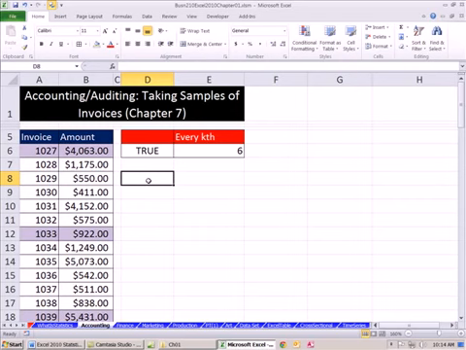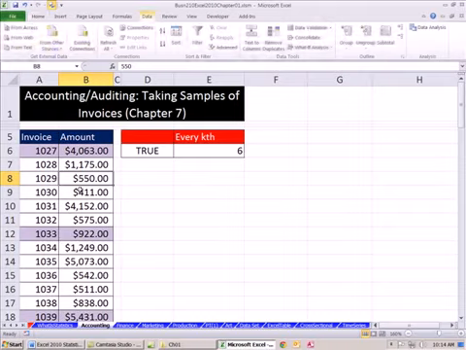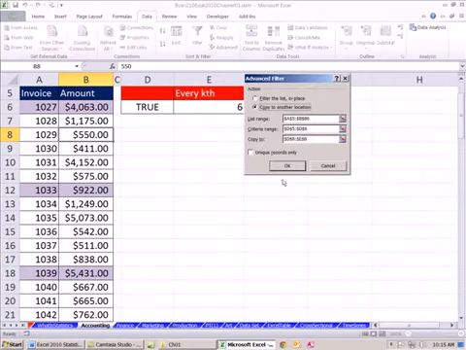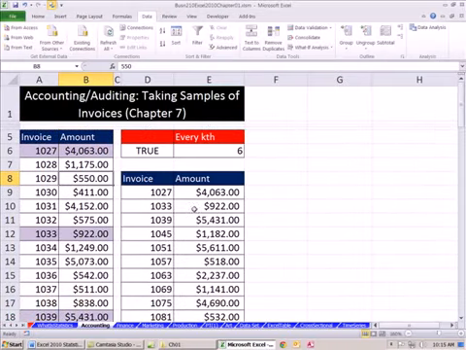So accountants and auditors, they have a huge transaction list and say they want to analyze some invoices, right? And so they have the invoice number and the amount. And so they want to extract every 6th record. They don't want to look through all of them. They want to sample. So here's how you'd set something like this up, and you'd run advanced filter. And there it would be. You'd instantly extract that number, that number, that number in a nice little list.